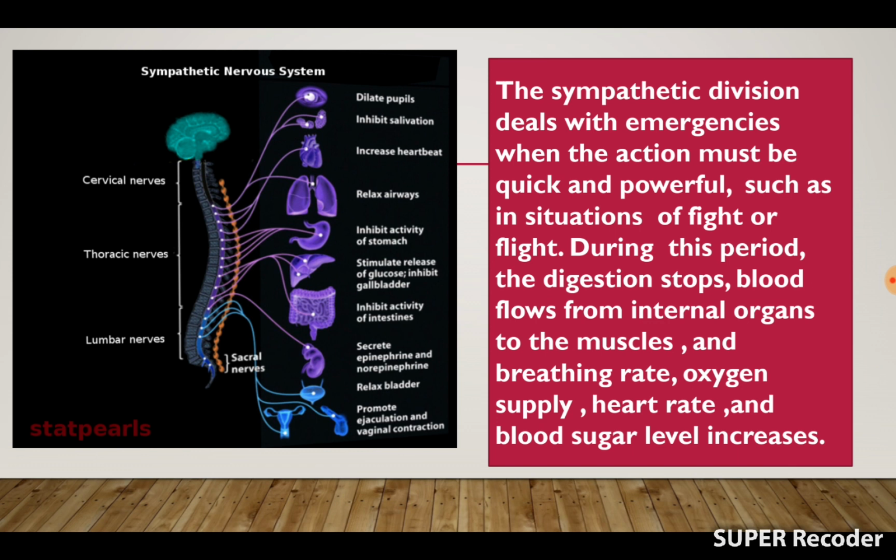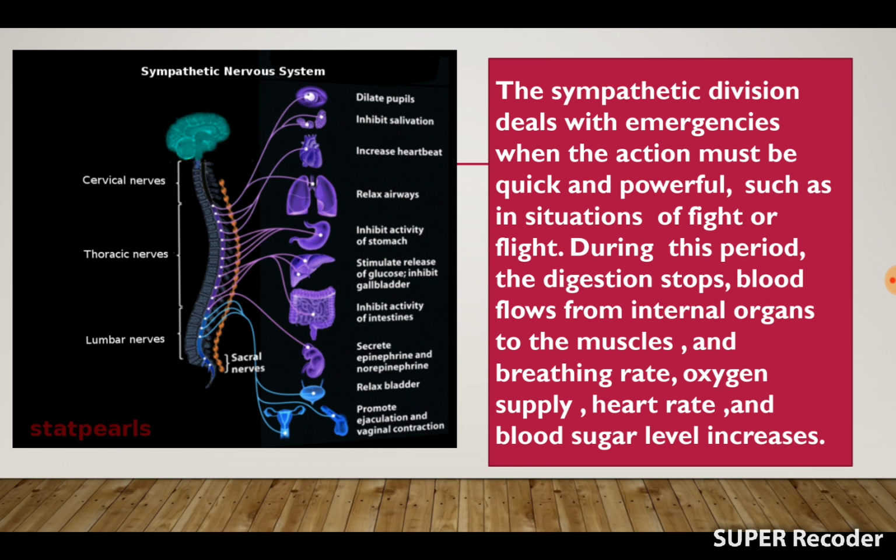The sympathetic division and parasympathetic division are actually opposite. The effect of one is opposite to the effect of the other, but both work together to maintain a state of equilibrium. Always remember that although the effect of one division is opposite to the effect of the other one, both work together to maintain a state of equilibrium.